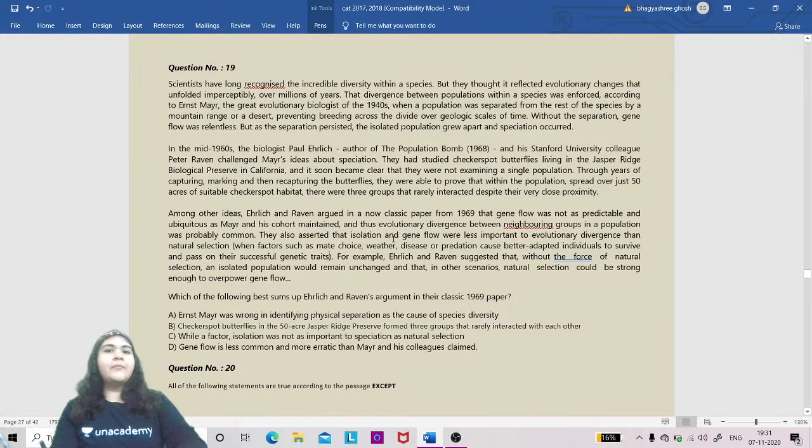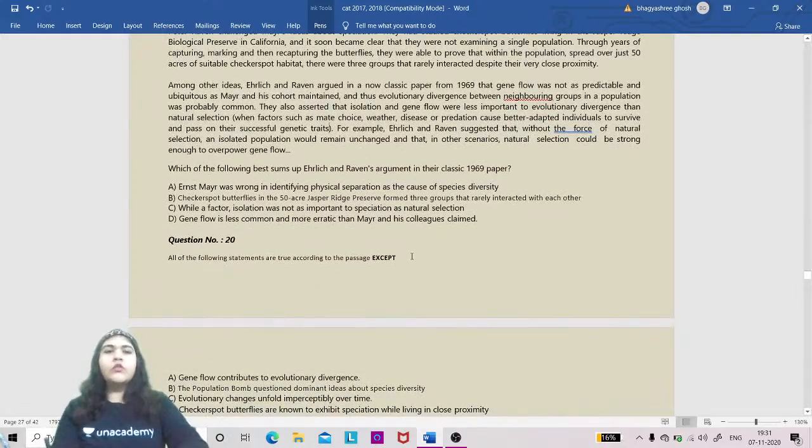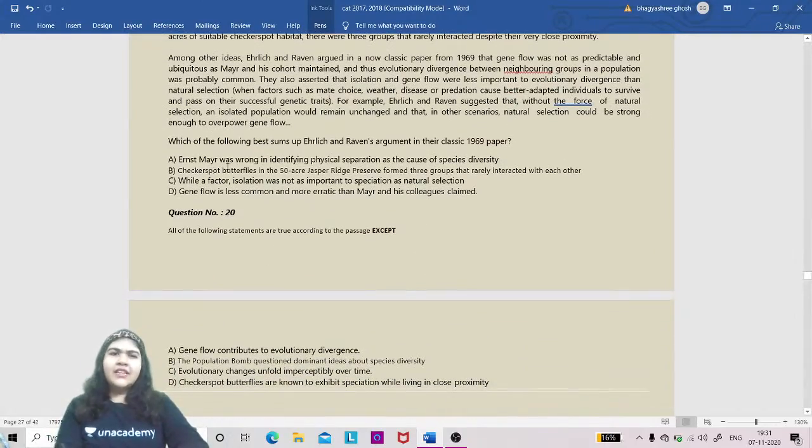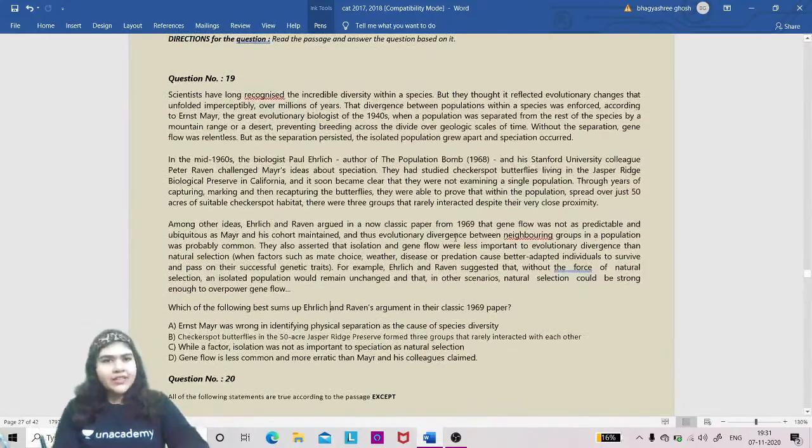It's just a three paragraph RC. Looks like we are going to have only three questions in it. Let us see. Now look at this. How many lines do we have? One line, two line, three line. So around 9 to 10 lines.